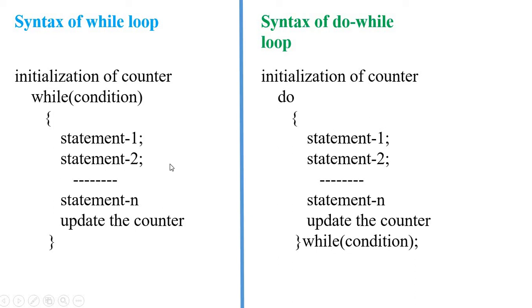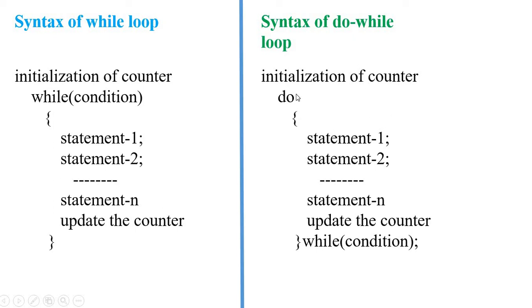Here in the while loop, the condition is placed before the body. In do while, the while condition is performed after the body. That's why it is called exit control. You see here, first you take the initial value without any condition.